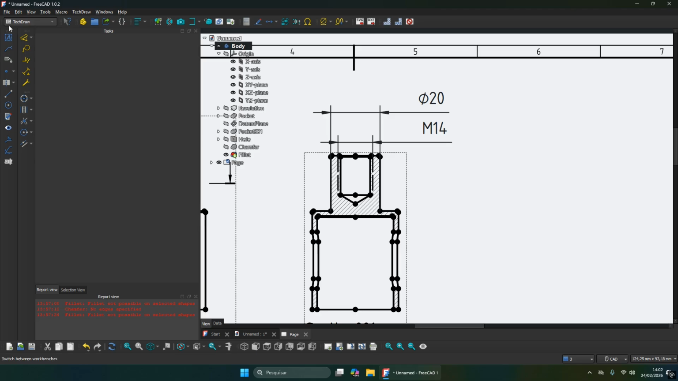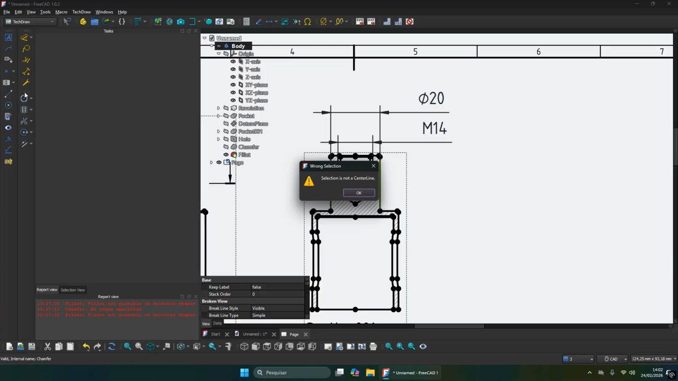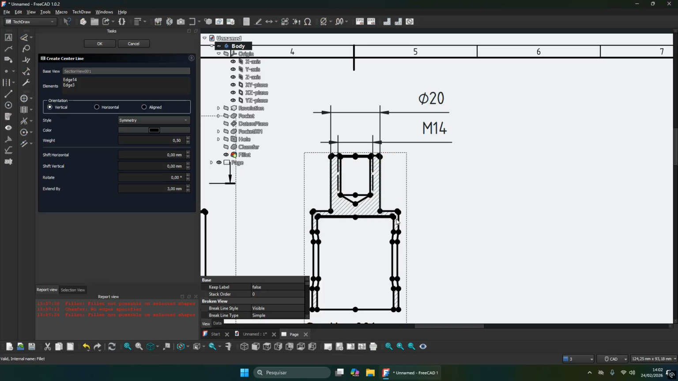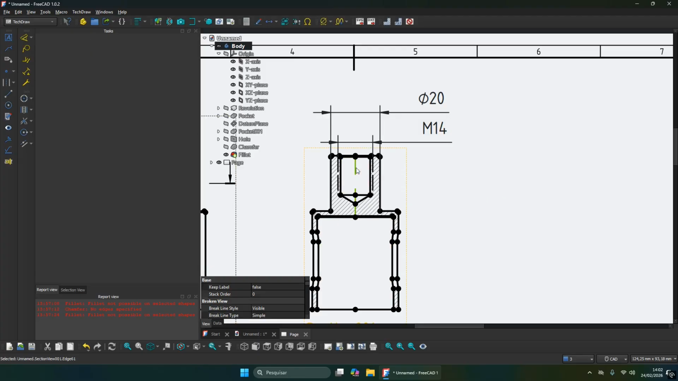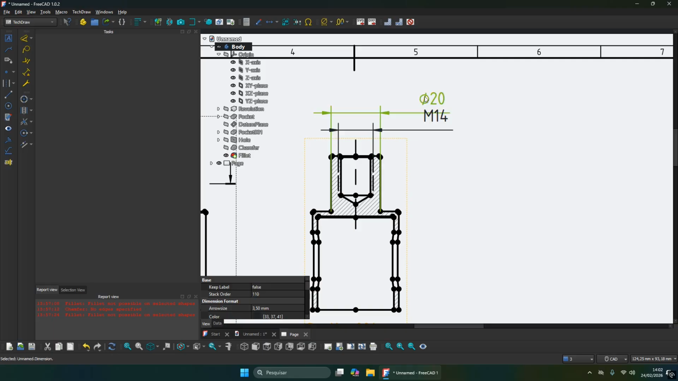I want you guys also to create a center line here. Go here on insert center line. Oh, sorry. Okay. I need to increase this line. We're almost finished.